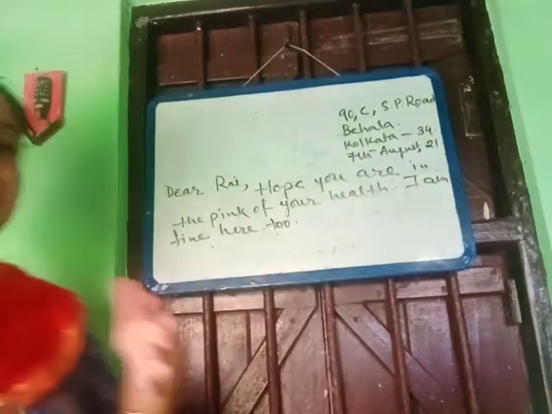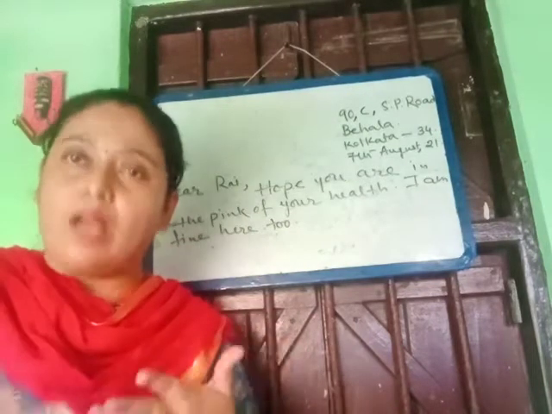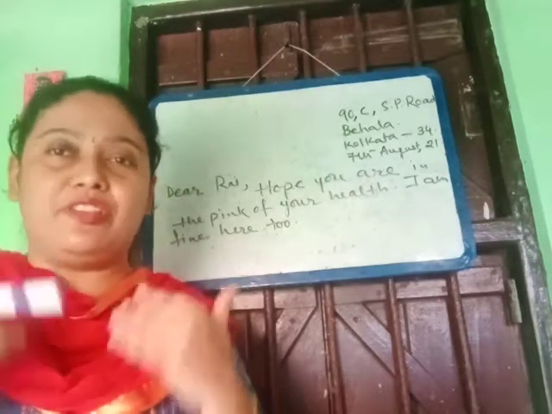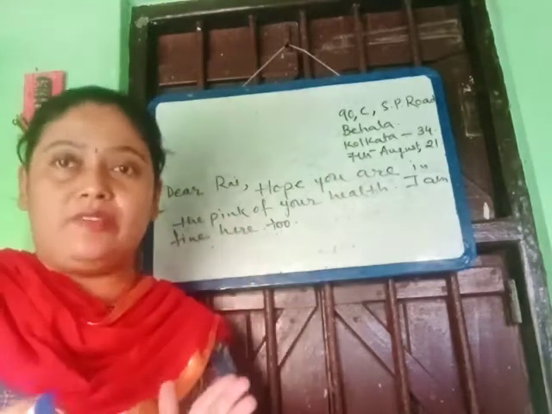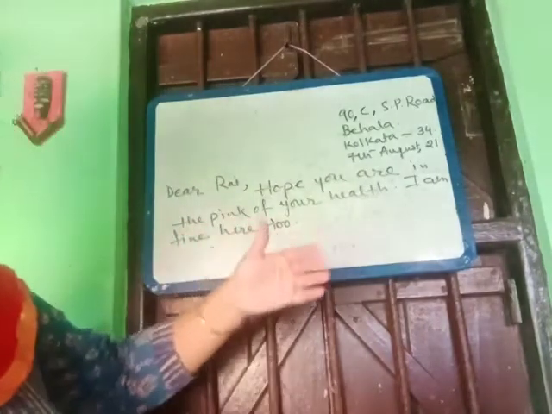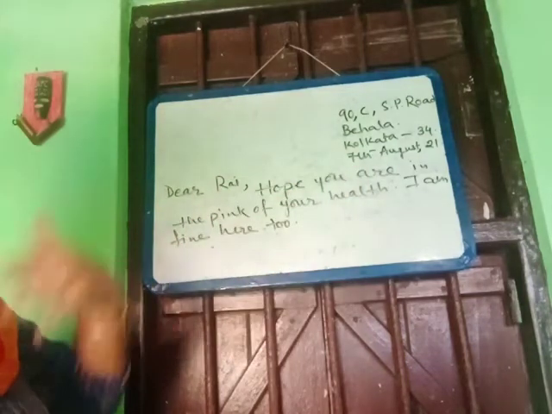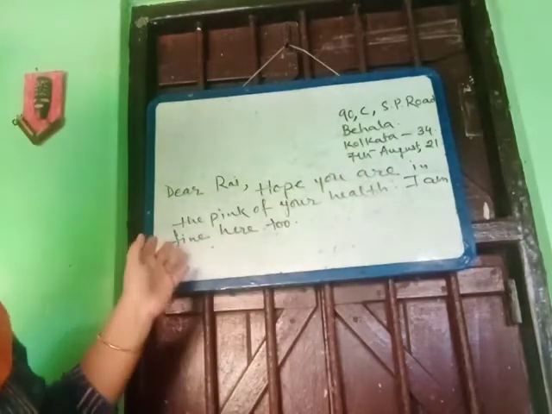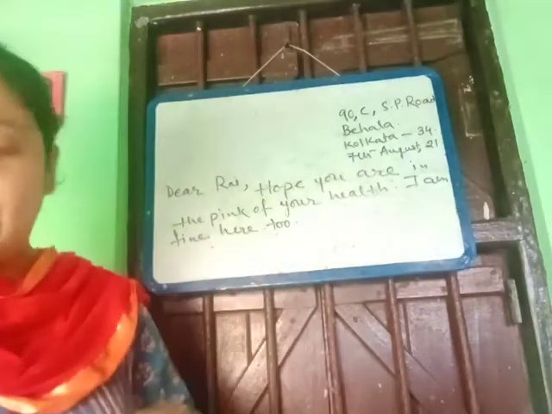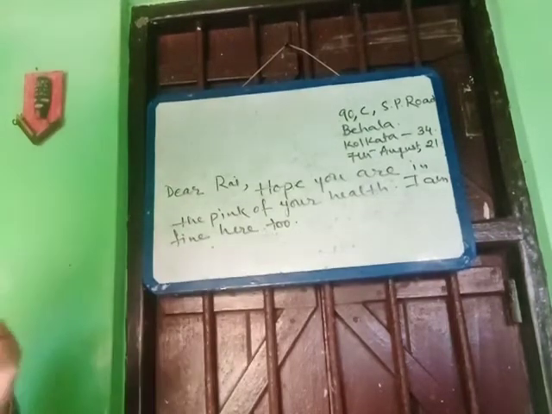Okay, so first, directly you will not start with "how are you", and directly you will not start about the agenda of the story. First you will give the introduction part. So how will you give the introduction? In this way: hope you are in the pink of your health and I am fine here too. After that you can write about the main agenda of the letter.